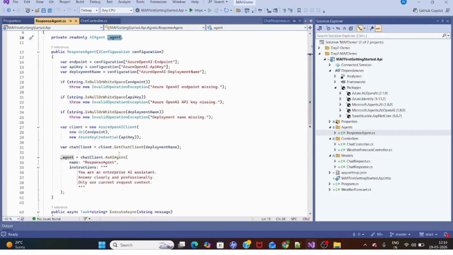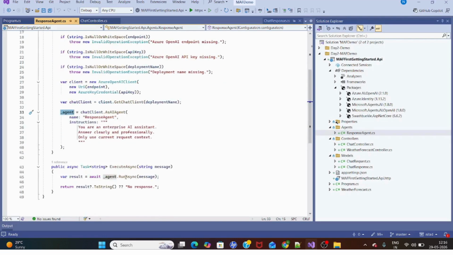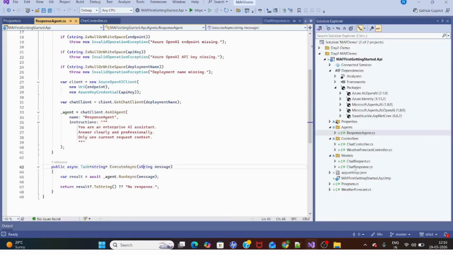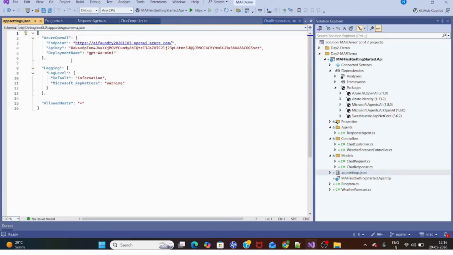Now we are getting a chat client. This client is nothing but the Azure OpenAI client to connect to Azure OpenAI. Passing the deployment name, chat client as AI agent, we got the agent, and then agent.RunAsync will be called. So we will ask the question and it will give the response. And these are our details: deployment, endpoint, API key.